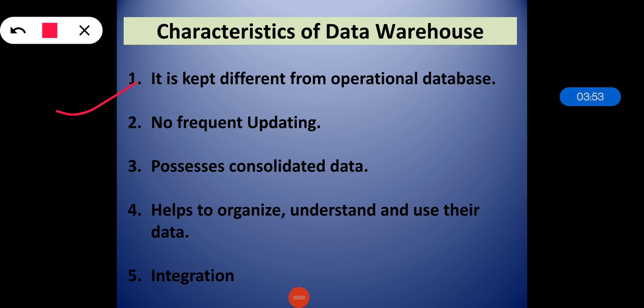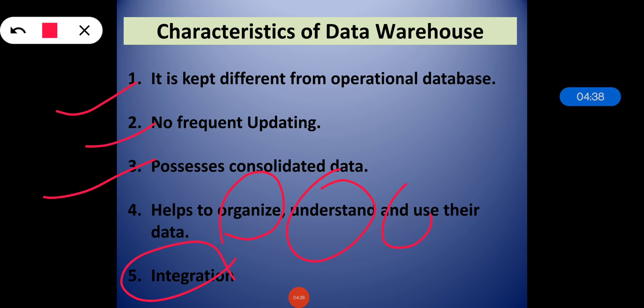So it is kept separate from the organization's operational database. No frequent updating is done. Yes, in a data warehouse there is no need, that's why no frequent updating is done. It possesses consolidated data. Yes, the data warehouse possesses consolidated historical data. Why? Because that helps the organization to analyze its business. A data warehouse helps to organize, understand and use the data. To whom are they helping? The data warehouse is helpful for executives to organize, understand and use the data so that they can take strategic decisions.